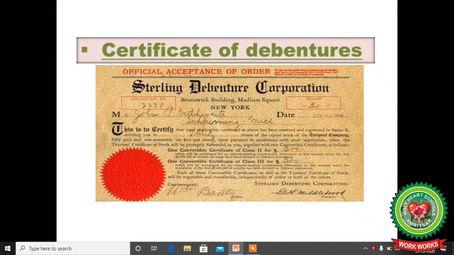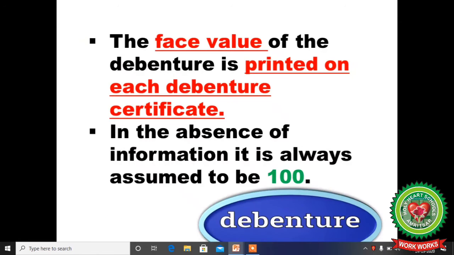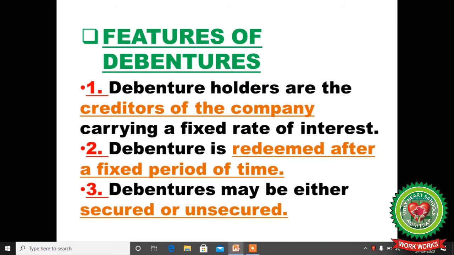This one is the certificate of debentures. The face value of the debenture is printed on each debenture certificate. In the absence of information, it is always assumed to be 100. If no value is provided, then 100 is assumed as the face value of the debenture.